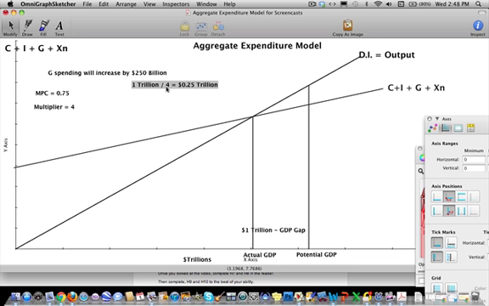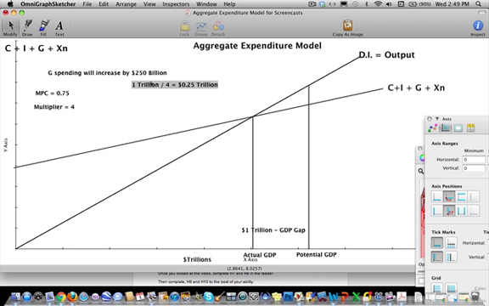Now let's say that the government, instead of increasing spending directly into the economy, decides, you know what, we don't want to spend money directly into the economy. What we want to do is decrease taxes so that we stimulate consumption. Now, if you think about it, decreasing taxes will again lead to an increase in disposable income.